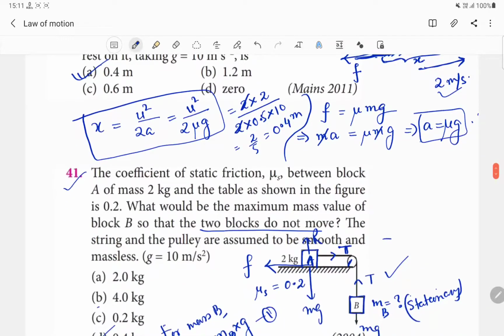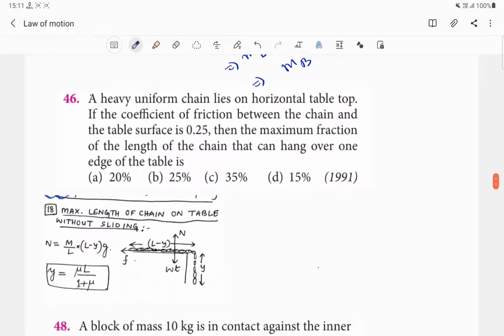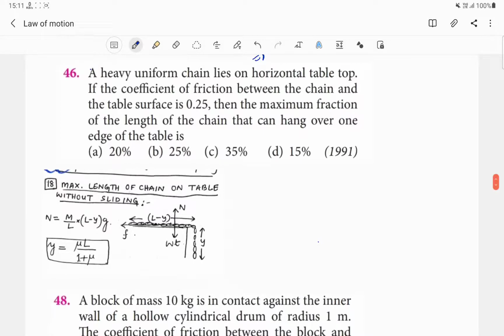Next, let us do question number 46. For this question number 46, we will be using the formula for the maximum length of the chain on the table without sliding. Here I will briefly explain the concept along with the formula. I will give you only the concept, and next I will give you only the conclusion.